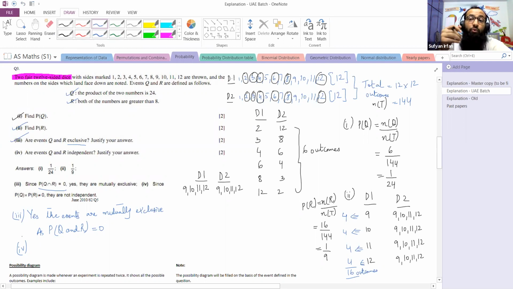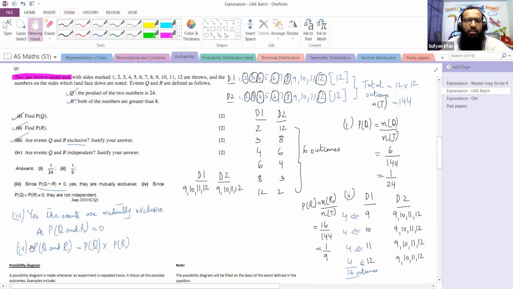First, we will do our working, and then only can we give a judgment. So let's look at the equation. The probability of Q and R, I was using A and B. Now because the events are Q and R, I will redraft that equation. The probability of Q and R should be equal to the probability of Q multiplied by the probability of R.